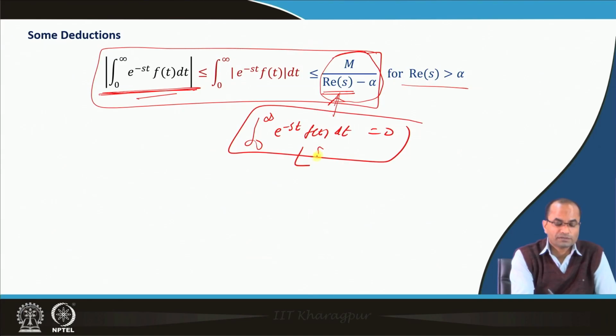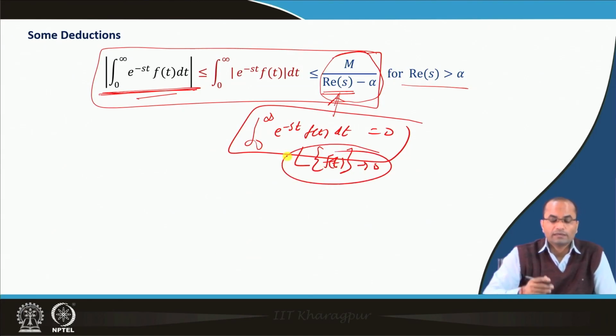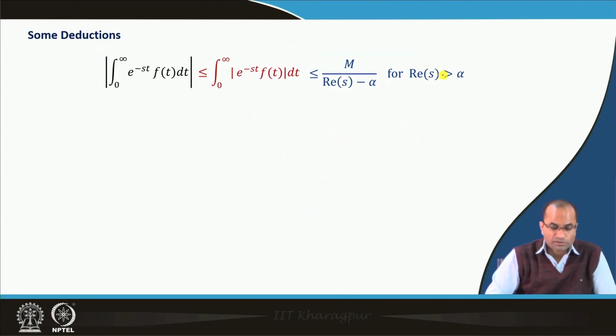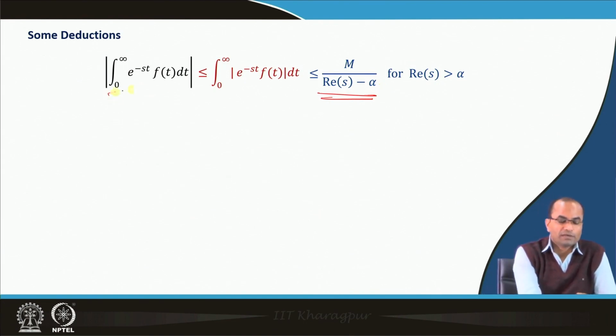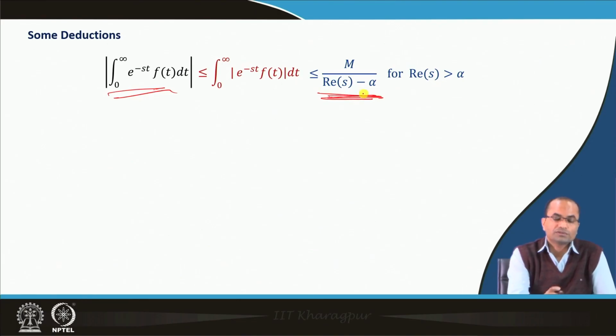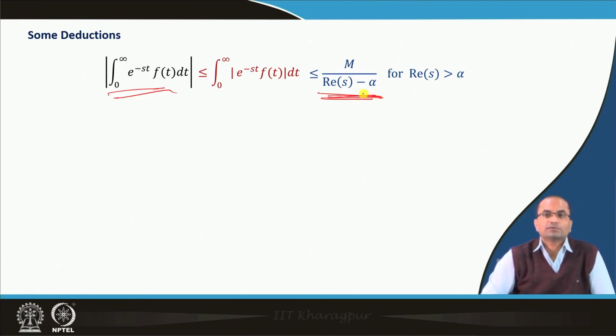That means the Laplace transform of f(t) will go to 0 when real s, or if we are talking only about real numbers, when s tends to infinity. So that is a nice deduction here: if we have functions that are piecewise continuous and of exponential order, their Laplace transform will go to 0 as real s goes to infinity.